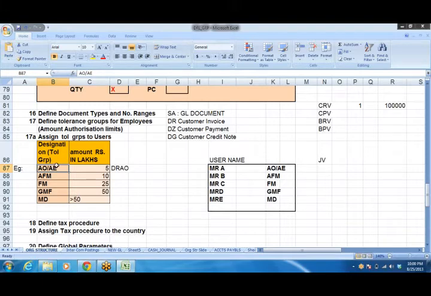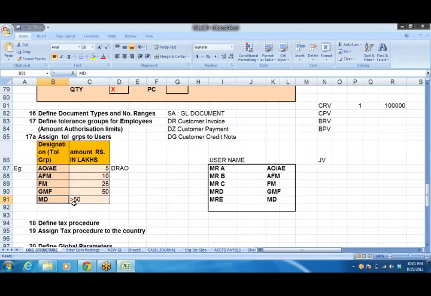He'll be given authorization up to only 5 lakhs. Any number of AOs, as a blanket approval, can make vendor bill payments up to 5 lakhs. Similarly, AFM, assistant finance manager, 10 lakhs. Finance manager, 25 lakhs. General manager finance, 50 lakhs. Anything above 50 lakhs should be approved by my MD.